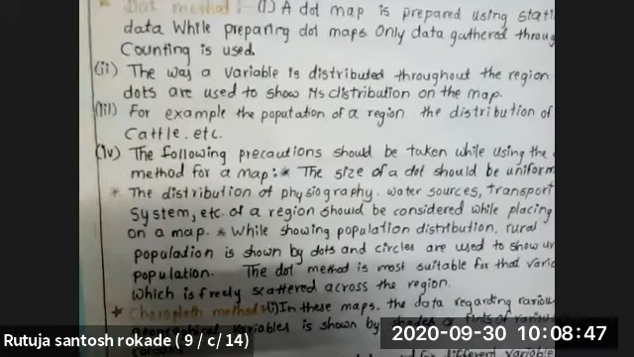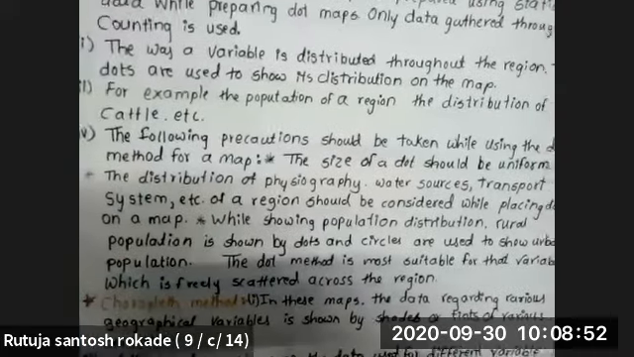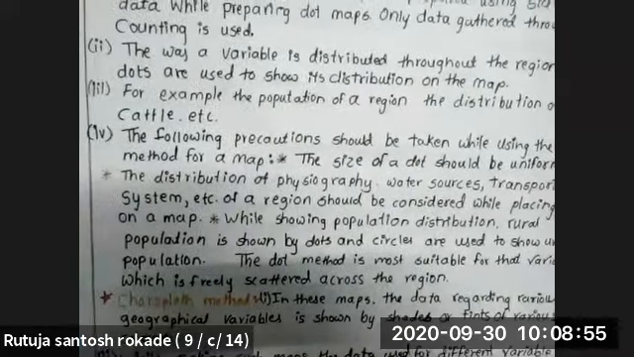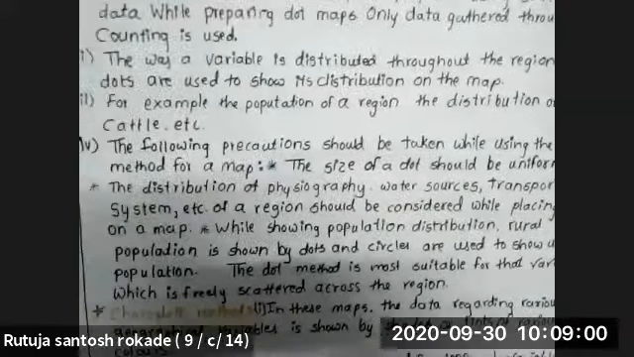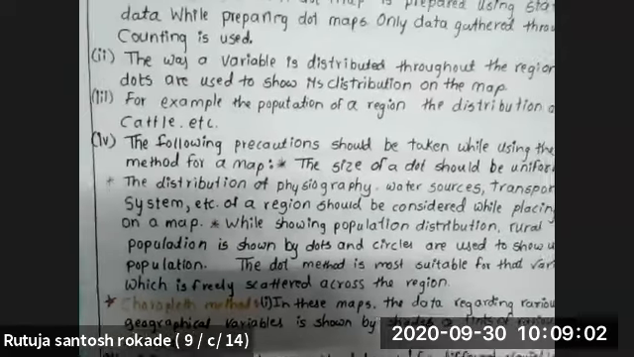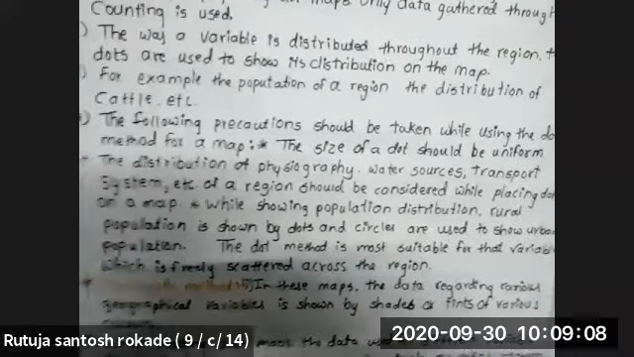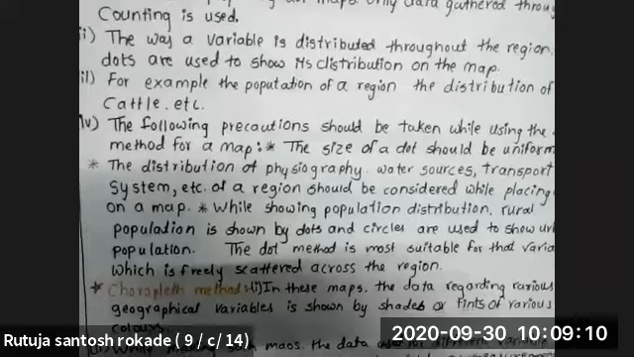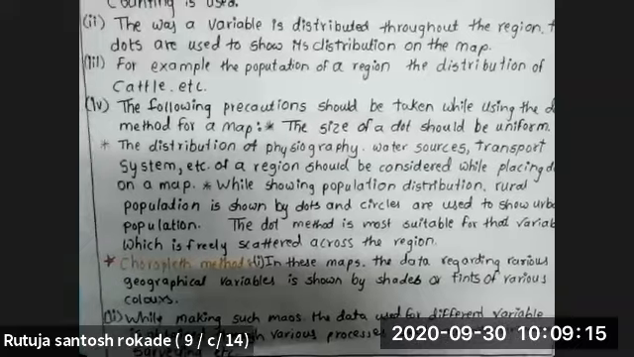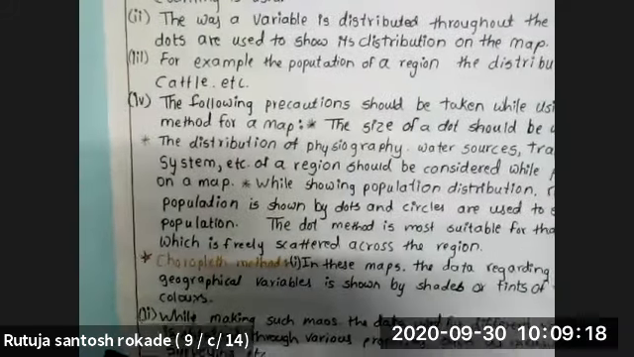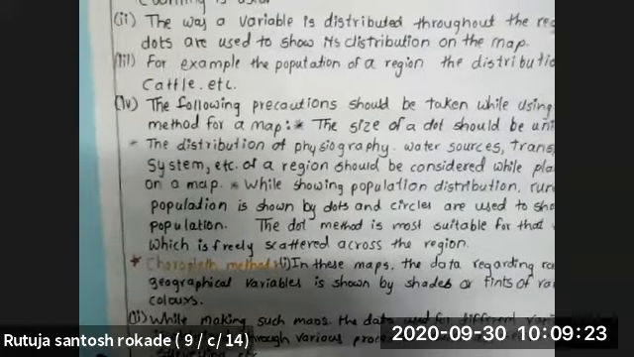The following precautions should be taken while using the dot method for a map. The size of a dot should be uniform. The physiography, water resources, transport system, etc. of a region should be considered while placing a dot on the map. While showing population distribution, the rural population is shown by a dot and a circle is used to show the urban population. The dot method is most suitable for a variable which is freely scattered across the region.